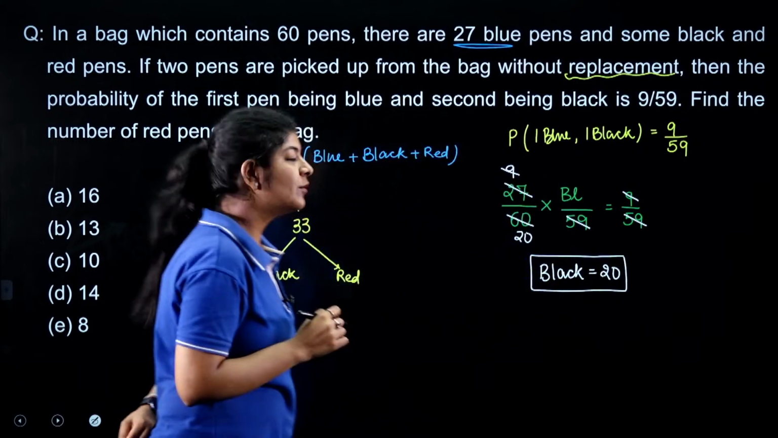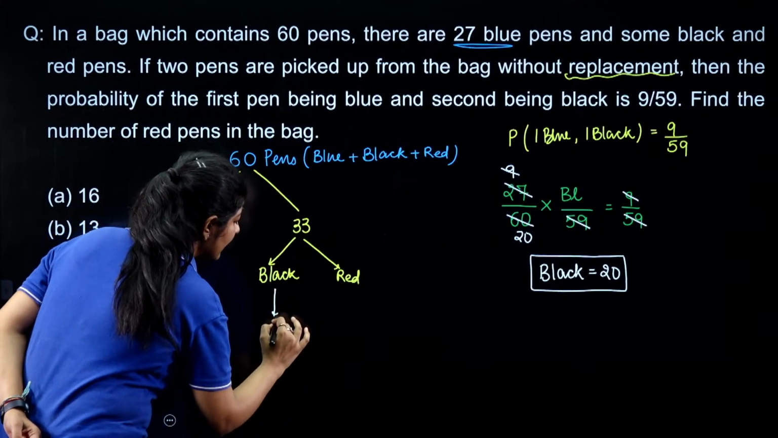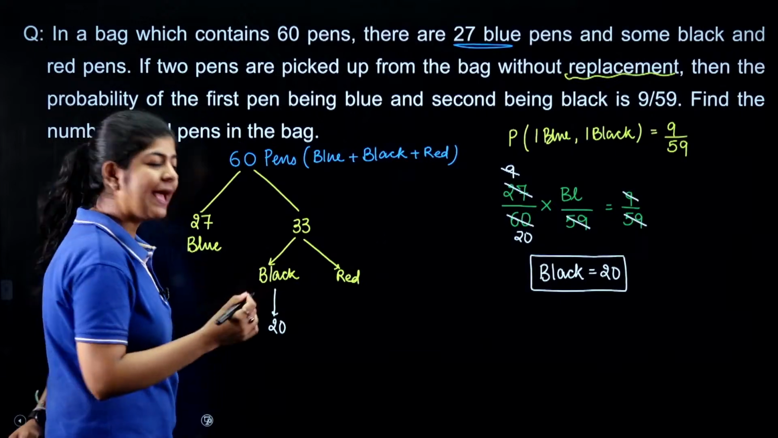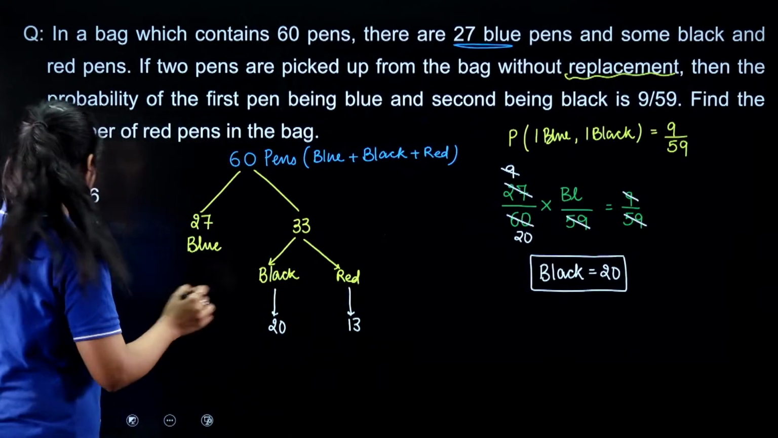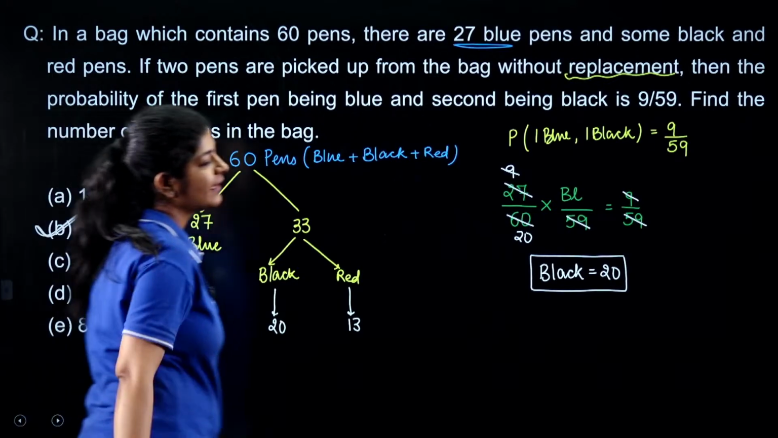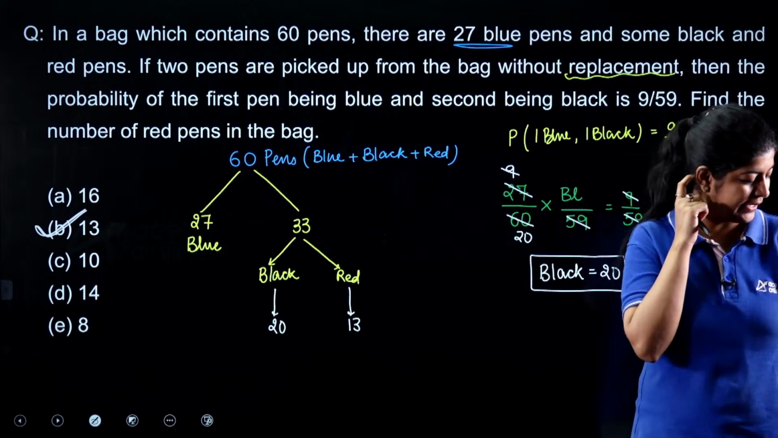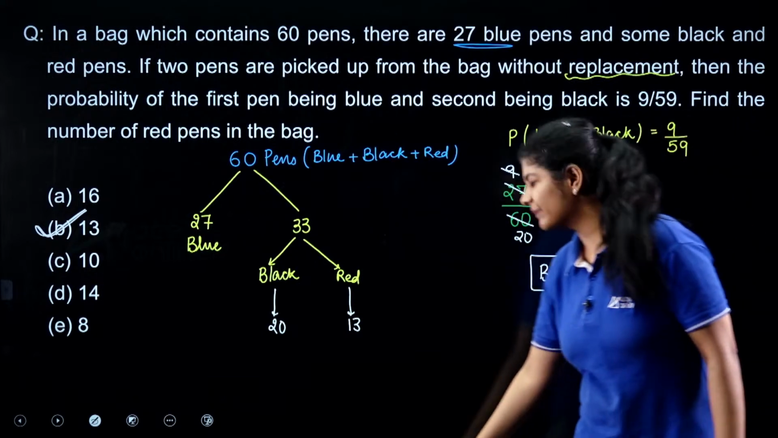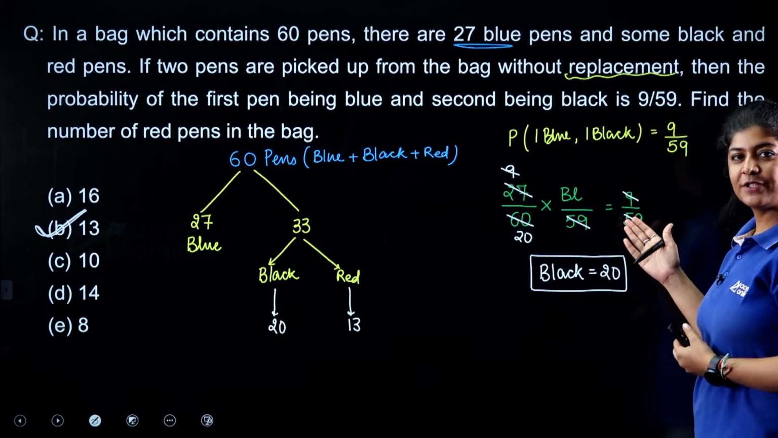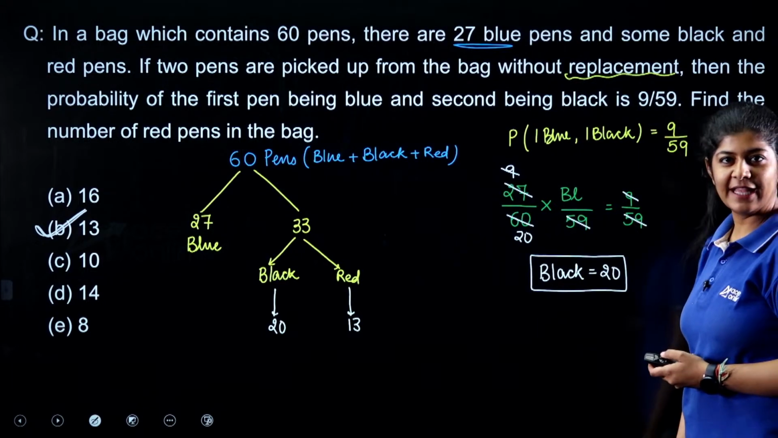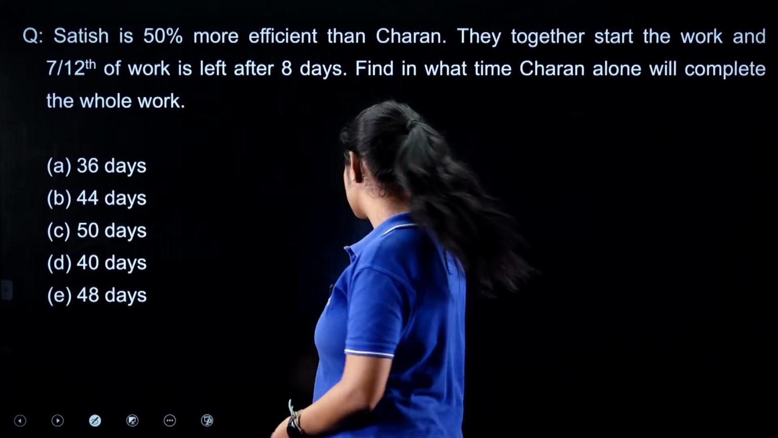And in total we have 33 pens, and out of that 20 are black pens, which means the remaining 13 are red pens. That's our answer. Option B is the correct one, right? Very good, Radhi. It's a very easy one. All we need to do is use this particular formula to get the answer. Next.